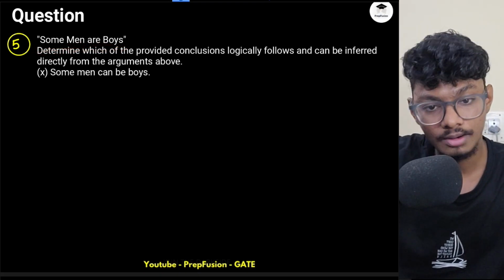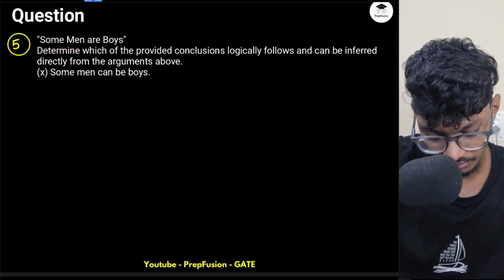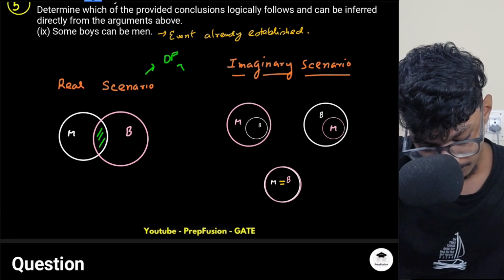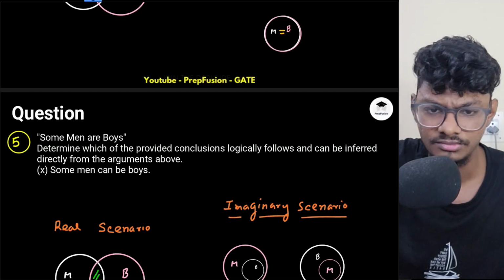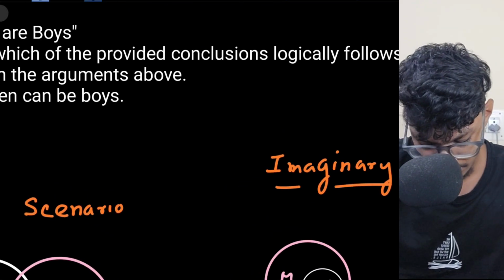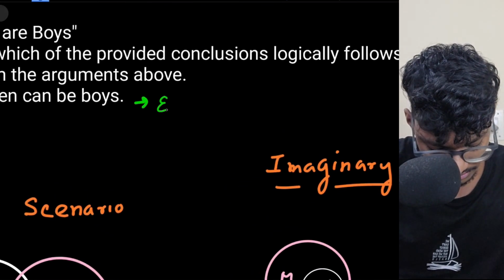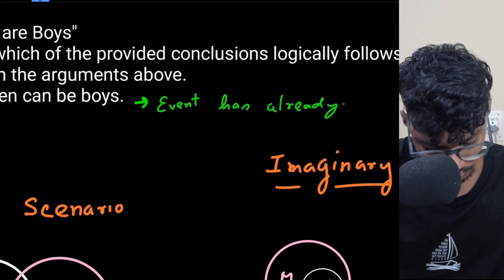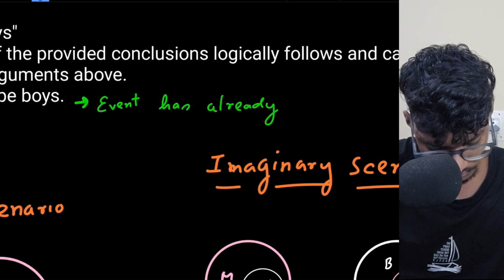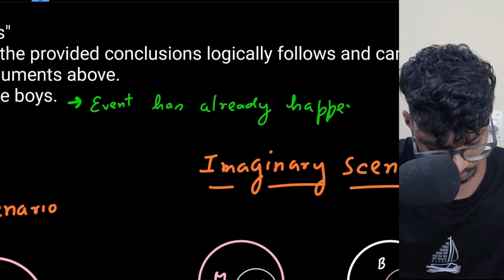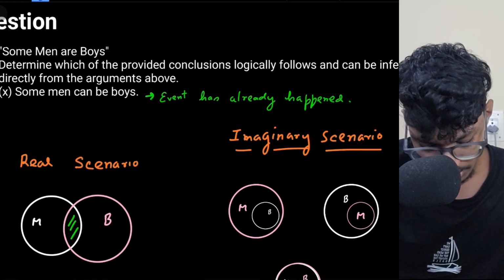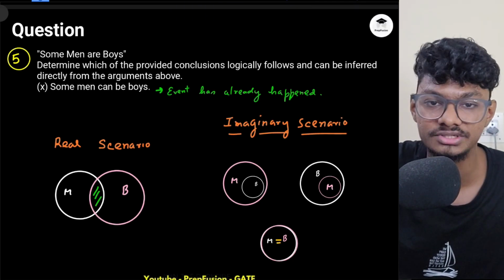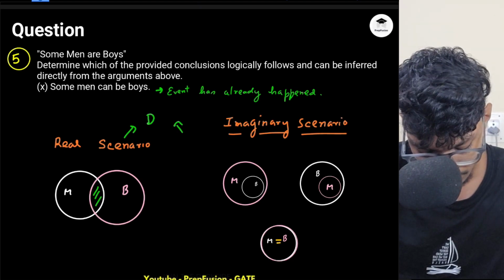Some men are boys and some men can be boys. Now let's do this. Some men can be boys. Again, it's just the opposite, other way around, right? Some boys can be men, some men can be boys. Same reason. Event has already happened. Okay, this has already been done. I already know this. So you're definitely telling me wrong, because you're not giving me any new information. I already know this. So this will be definitely false.